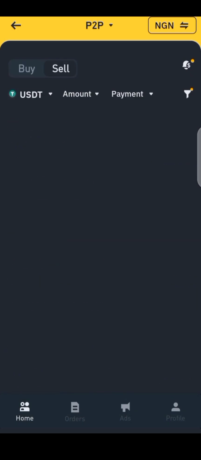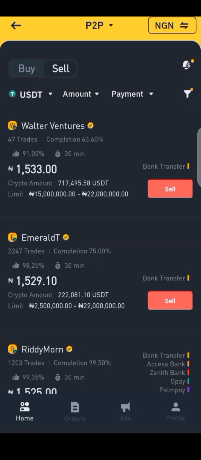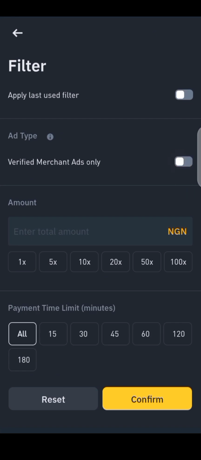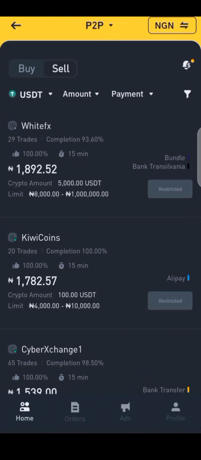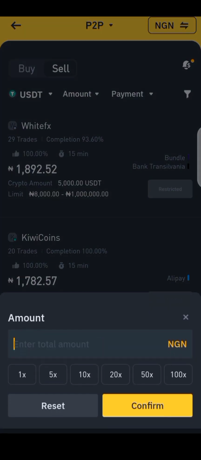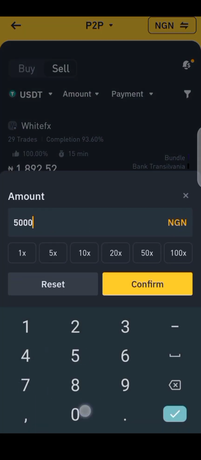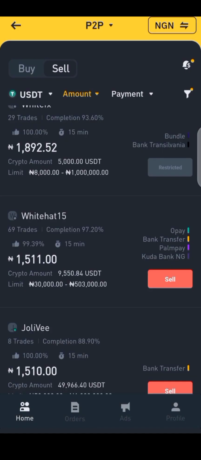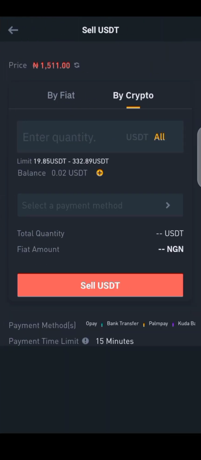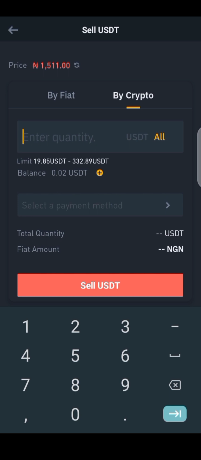Then you now click on sell. Once you click on sell, you now come here to click on filter and toggle off this for the benefit of all merchants. So once you are here, you now insert the amount you actually want to sell. That's 50,000. I see this guy is actually buying at the rate of 1,511 naira. He receives OPay, bank transfer, PalmPay, Kuda Bank as means of payment. So we now click on this guy.